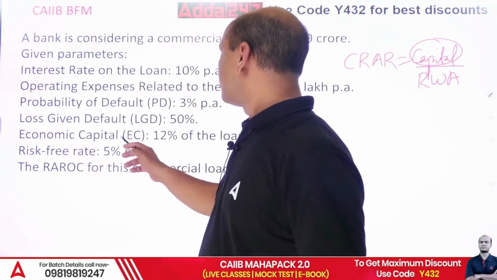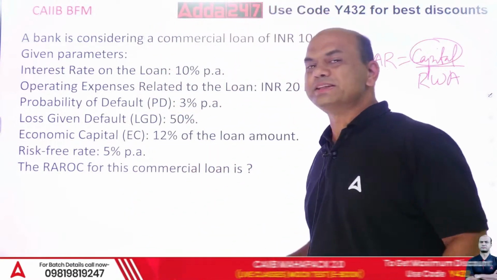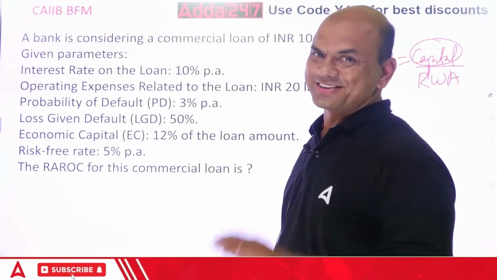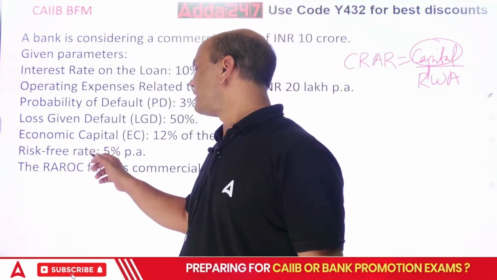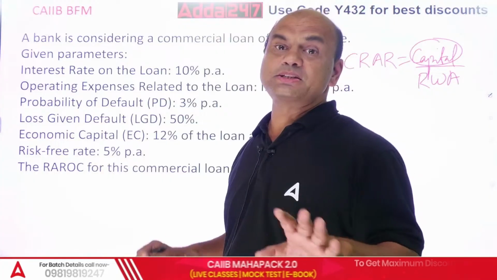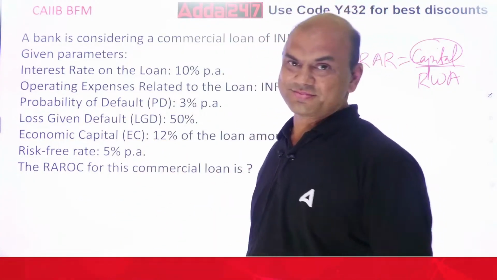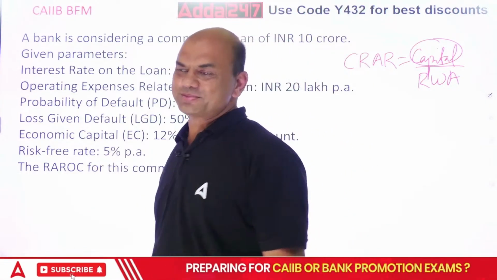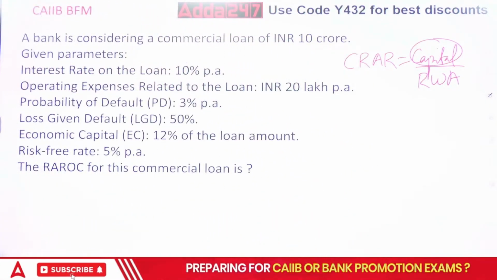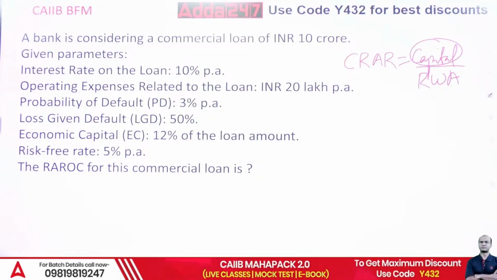Okay, so economic capital is given as 12%. So basically it's given as CRAR. Risk-free rate is 5%. Risk-free means basically FD rate is 5%. Calculate the RAROC. Now if this numerical comes, how will you solve this? Everyone, try to solve this.